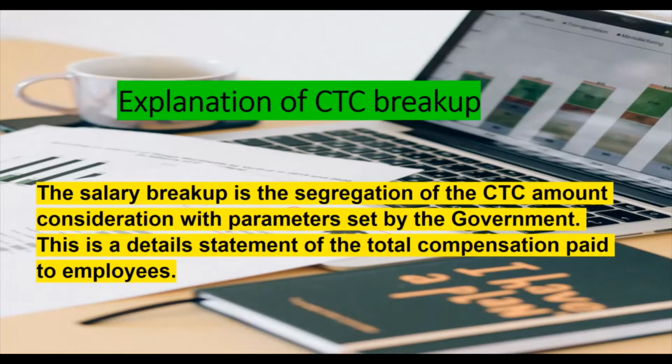As an HR professional, we need to prepare CTC annexure. Also, an employee must understand the details of the salary offered to them. The salary breakup is the segregation of the CTC amount considering parameters set by the government. This is the detailed statement of total compensation paid to the employees. This contains various components like basic salary, dearness allowance, house rent allowance, special allowance, etc.